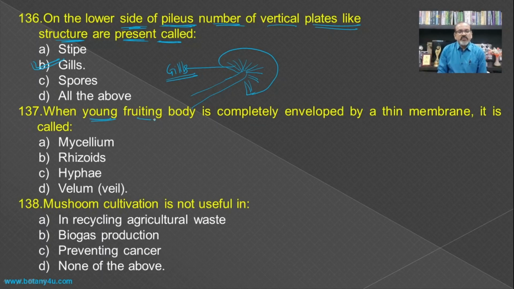When the young fruiting body is completely enveloped by a thin membrane, it is called... You should remember that such a thin membrane, which covers the young fruiting body, is known as the velum or veil. Then, mushroom cultivation is not useful...